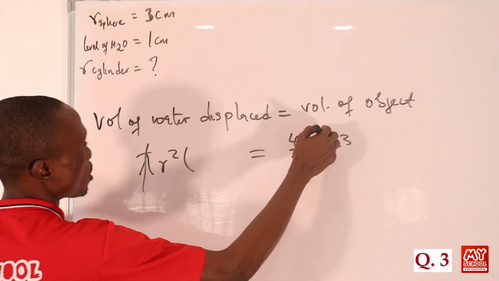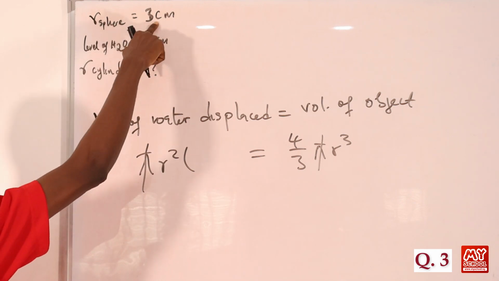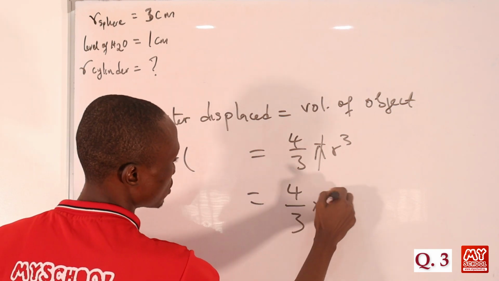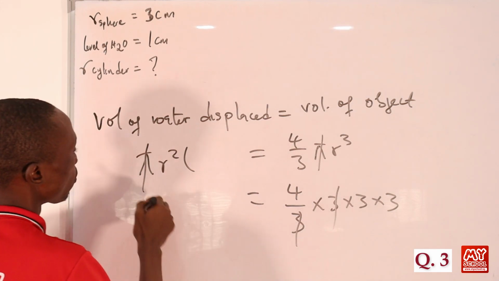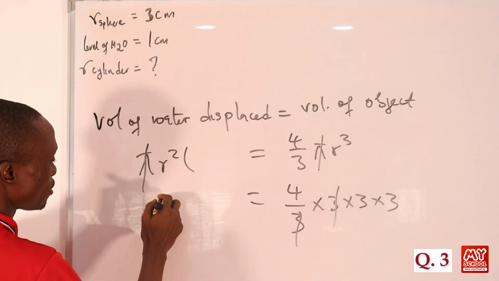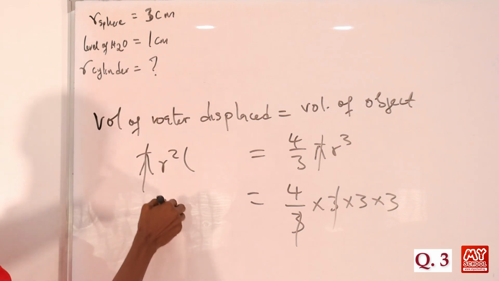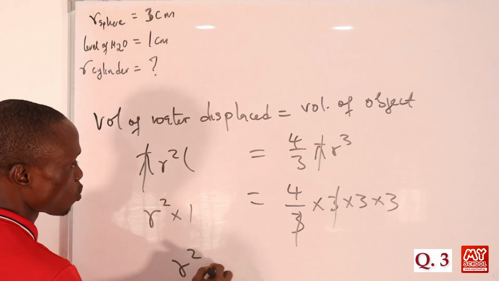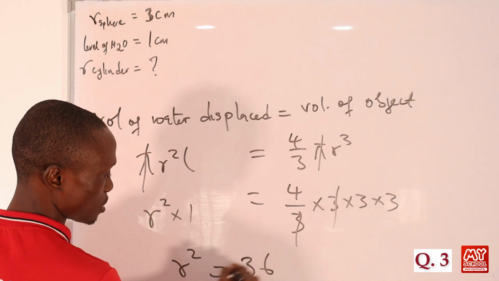So pi can cancel out pi. Now remember, in this question we are told that the sphere has a radius of 3 centimeters. So you'll have 4/3 times 3 times 3 times 3. So 3 will cancel out 3. Here we still have our L squared, but we are told that the level of water is equal to 1 centimeter, so we don't put a times 1. So here r squared is equal to 9 times 4, which is equal to 36.